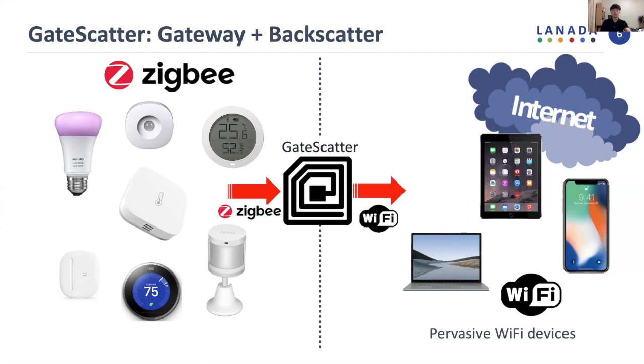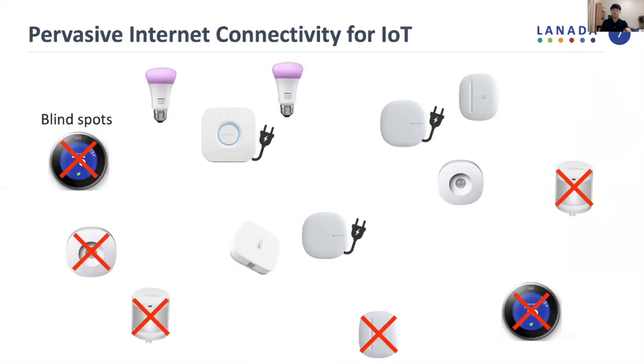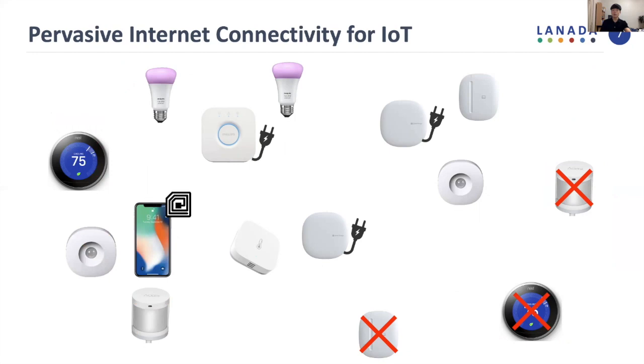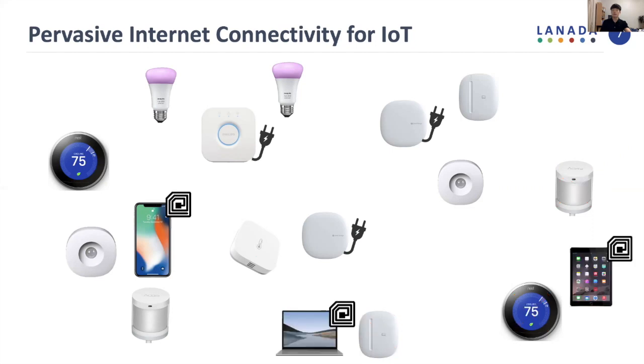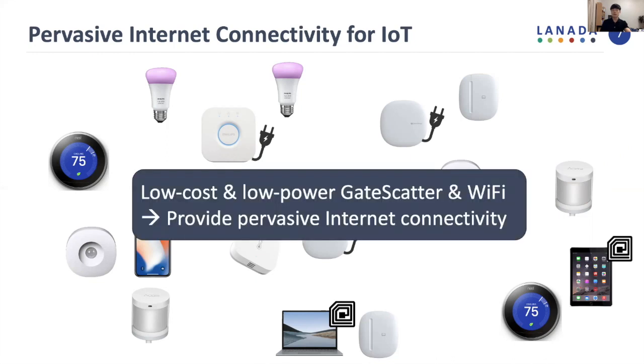By backscattering, GateScatter translates ZigBee signal into Wi-Fi signal, where the original IoT data is preserved in the translated Wi-Fi signal, and thus it works as an IoT gateway. It means by deploying GateScatter and the Wi-Fi device, we provide internet connection to those blind spots. Since GateScatter has low cost and low power characteristics, we can easily deploy them to cover those blind spots. Hence, we are trying to provide pervasive internet connectivity to massive IoT.